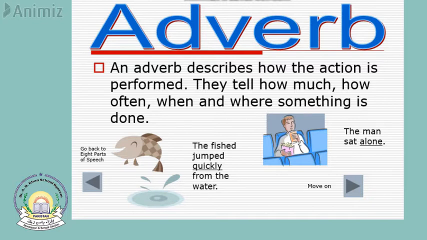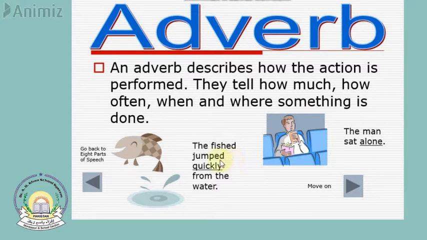For example, the fish jumped quickly from the water. In this sentence, what is the verb first of all? The noun is fish. It is also the subject of the sentence. Jumped is the verb.